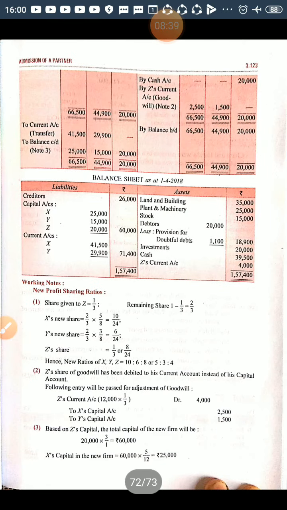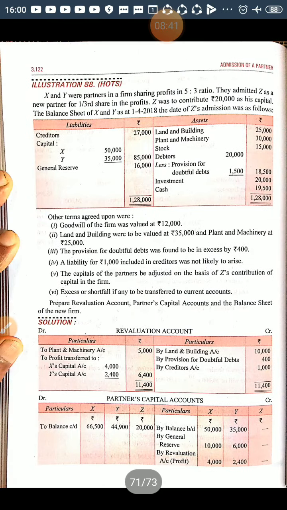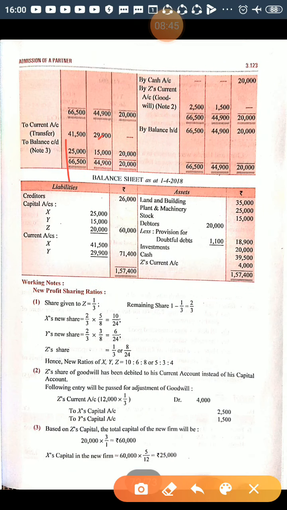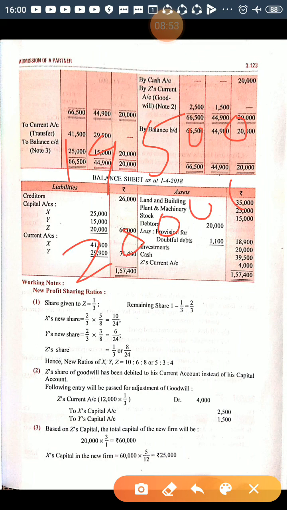So 19,500 plus 20,000, now the cash balance becomes 39,500, right? So that is written here.